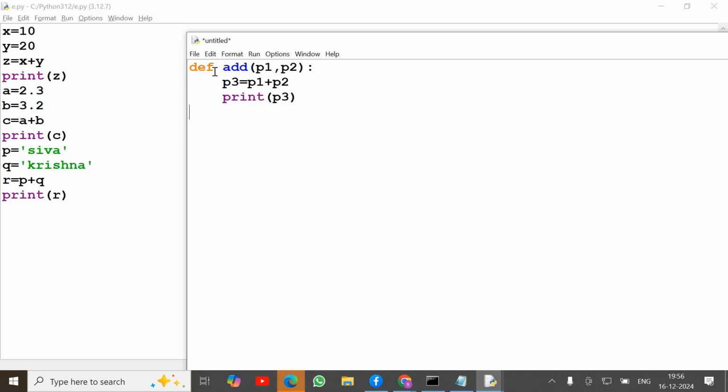Now I am calling add. First time I am passing 10 comma 20. Second time I am passing 2.3 comma 3.2. And the third time I'm calling, the first parameter is Shiva and the second parameter value I am passing is Krishna. Previously the same logic we were writing three times. But here we are writing the logic one time, and we can use that logic three times.